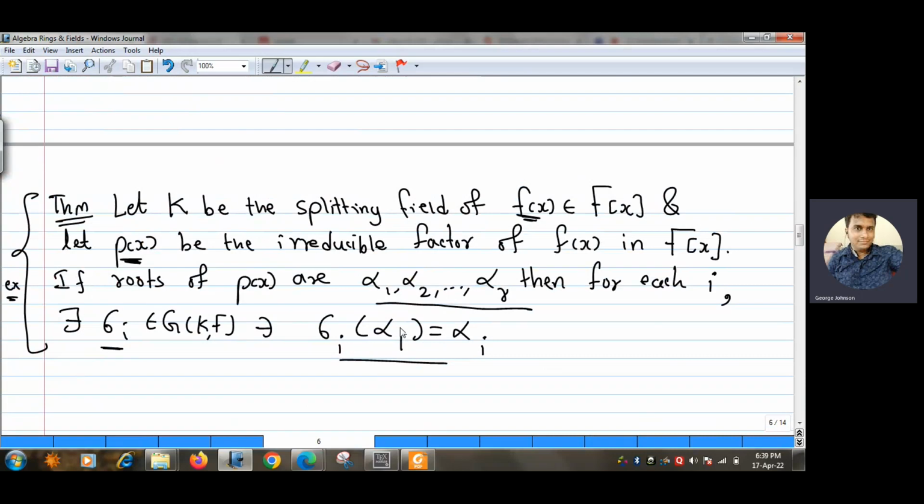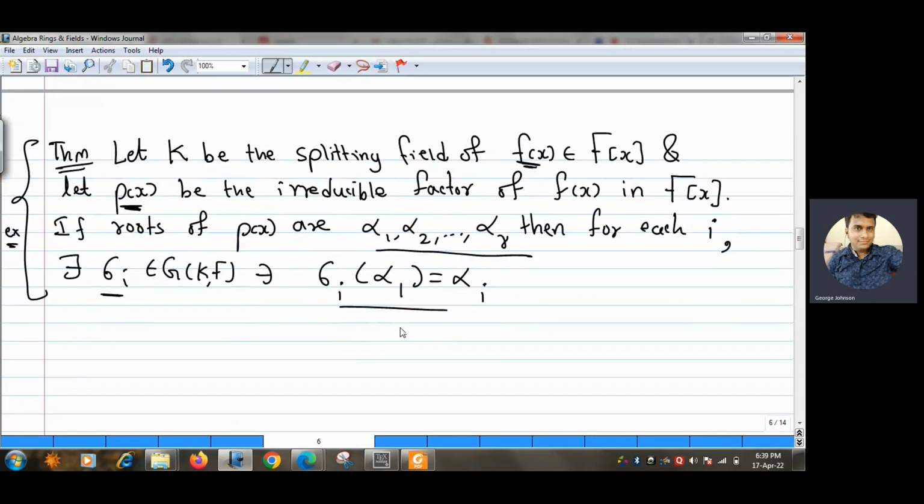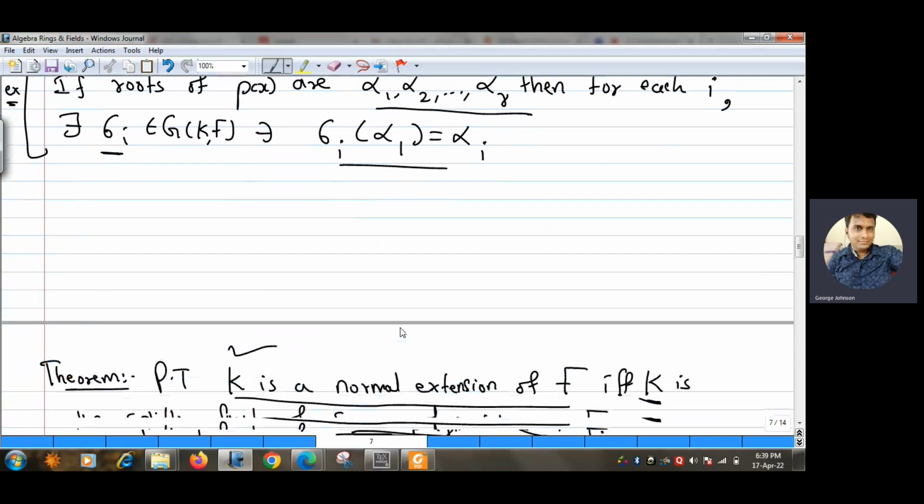We have all this set up in our theorem also. We started with a polynomial f(x). We have that p(x) is an irreducible polynomial of f(x), and we have that alpha 1, alpha 2 up to alpha r are the roots of p(x). Okay, so everything that we have in our theorem is exactly the same as in the exercise. So I can use that theorem over here.